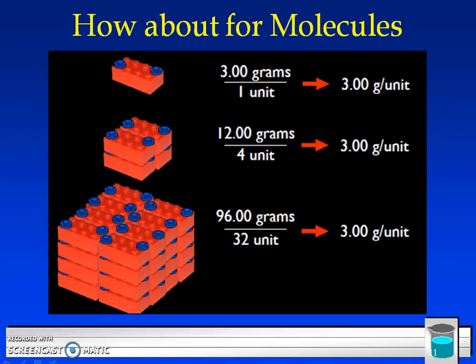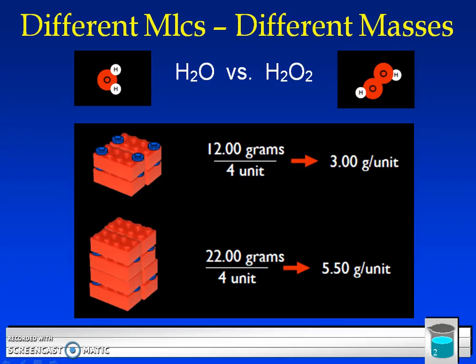The same thing is going to happen for molecules. So if you have H2O, you have 3 grams for every 1 unit. Obviously your mass is going to increase as your units increase, but the average mass per unit or per compound is going to be the same. For different molecules, there are going to be different masses. So he talked about H2O again, having the 3 grams per unit.